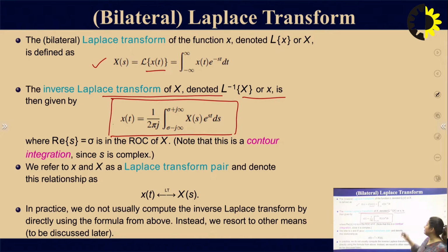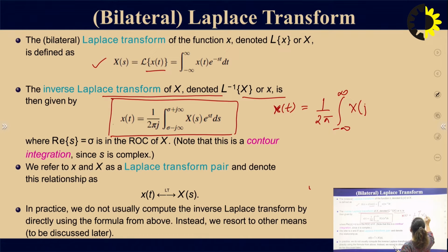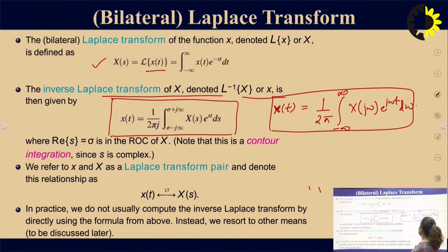In the Fourier transform, the inverse Fourier transform x(t) is equivalent to 1 upon 2 pi times the integral from minus infinity to infinity of X(j omega) e to the power j omega t d omega. Similarly, we can find the inverse Laplace transform with the formula 1 upon